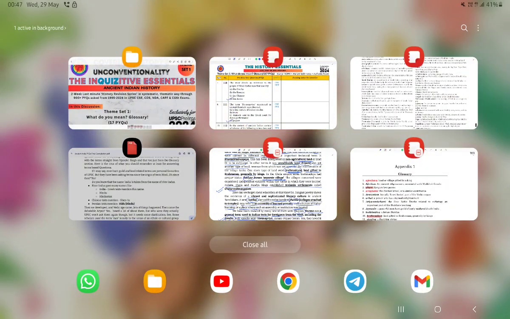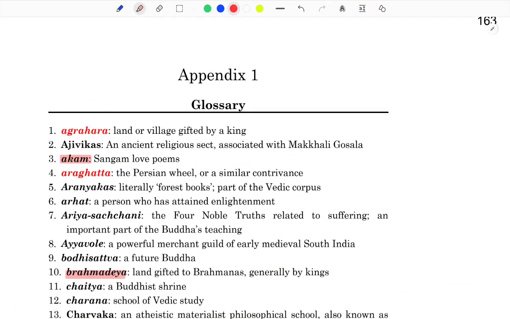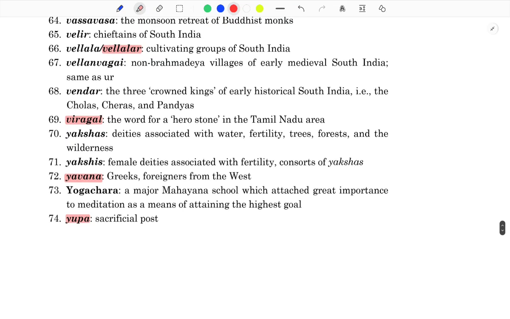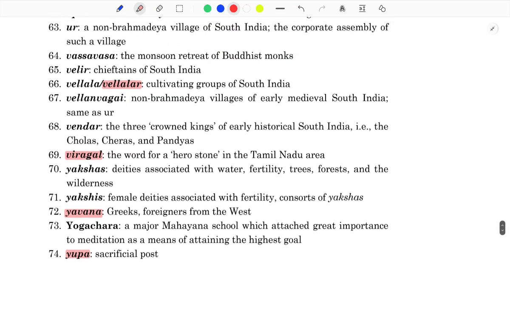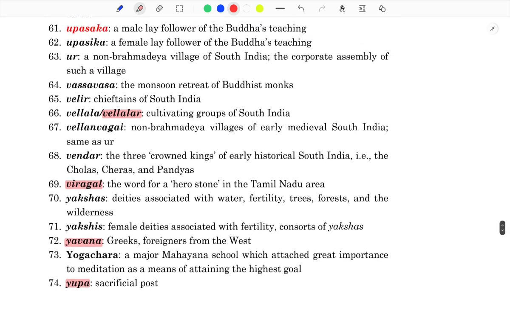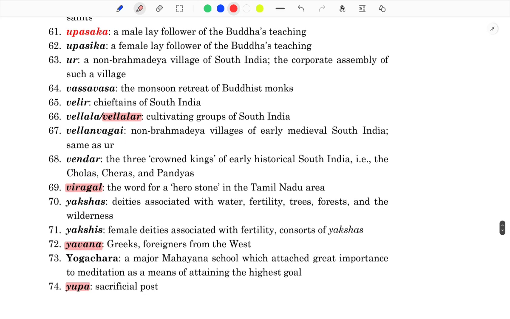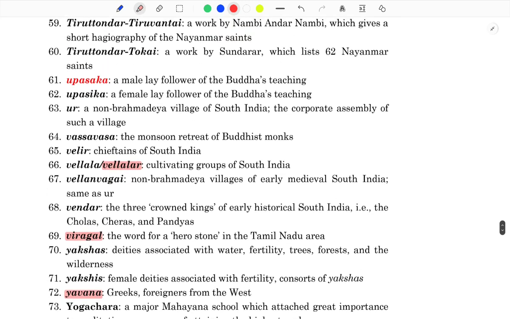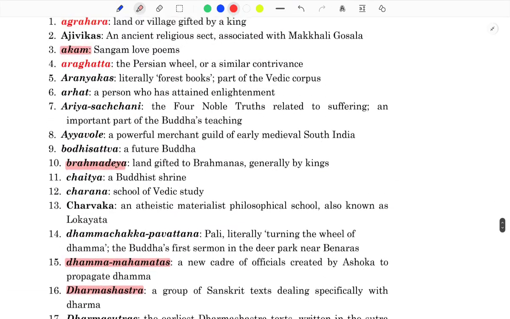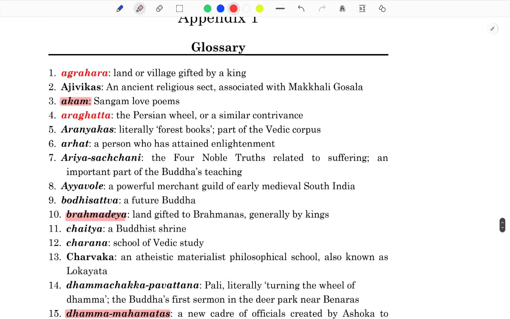But what I included in your notes as Appendix 1, the glossary, there are around 74 terms, the most important ones which I found important for the exam. I included all these, and in the exams, indeed we are getting questions out of these terms only, what you have in the notes. Yes, some are not mentioned in these notes, but they are in the book. But at least if you remember this much, it will be a wonderful help for you.